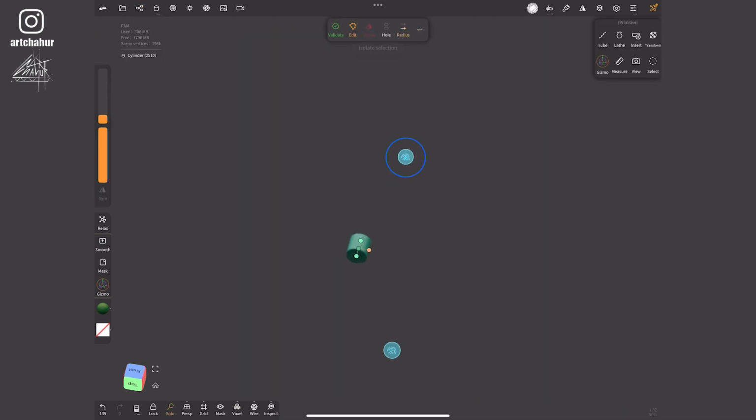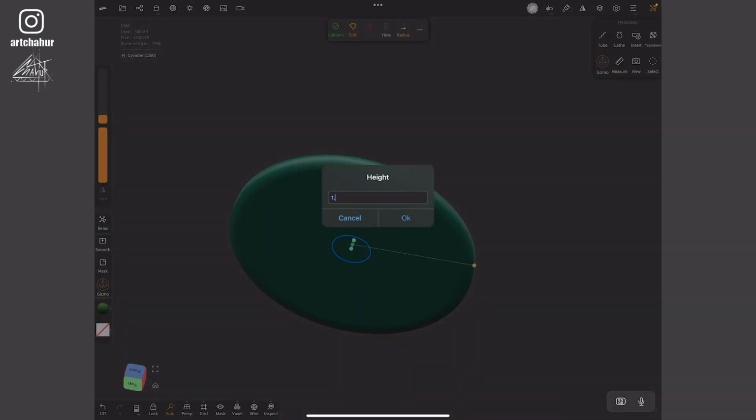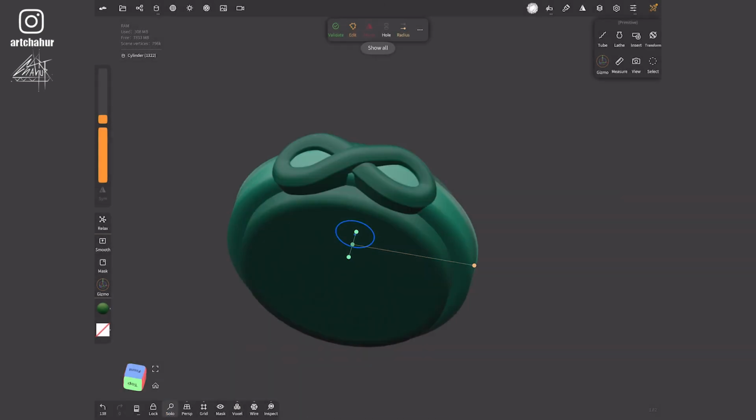Let's add another cylinder. This will be the ring. I'll input the value of 21.2 and adjust the width.